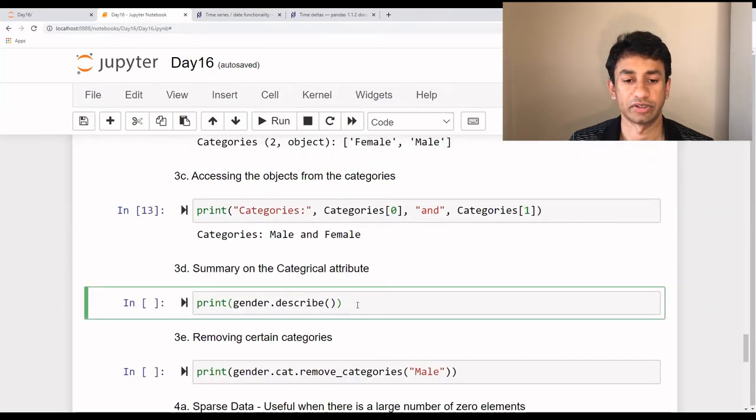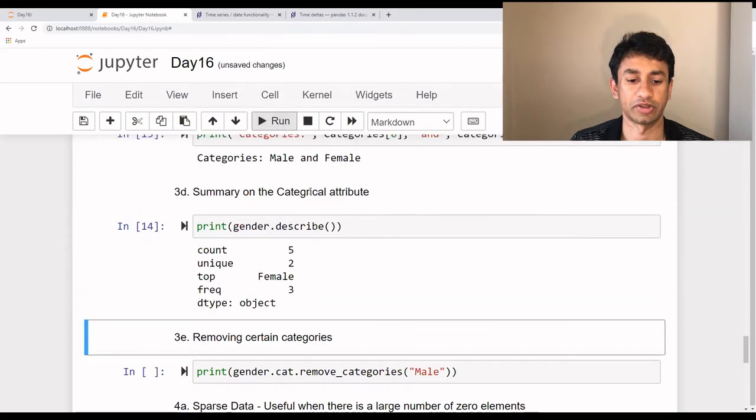Categorical data also supports some kind of summary function. Summary is something that we have already seen. We can do a high level analysis of this particular categorical attribute. Here when I use gender.describe, we would get a high level summary analysis about this attribute. Let me execute and show you.